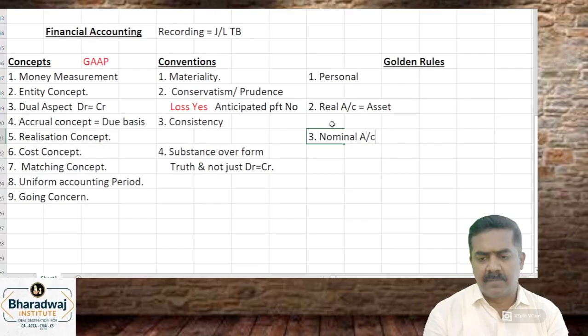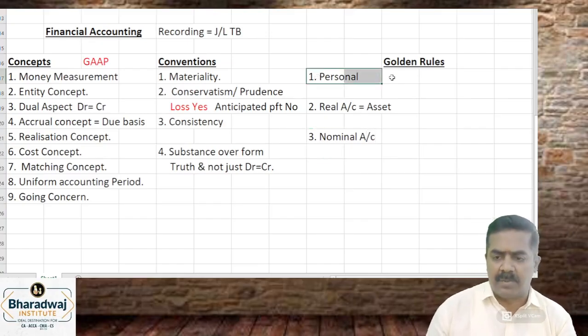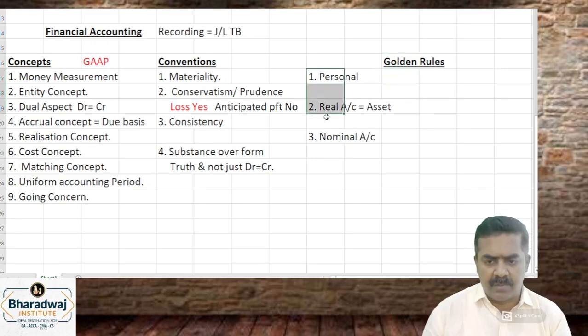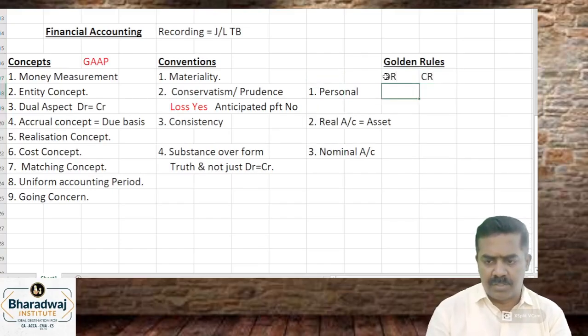Maintain the business. That is called which one? Nominal accounts. For personal accounts, what will you debit, what will you credit? Accounts is to do with debit and credit. Of course, debit the receiver, credit the giver. Real accounts: whatever comes in you debit, whatever goes out you credit.